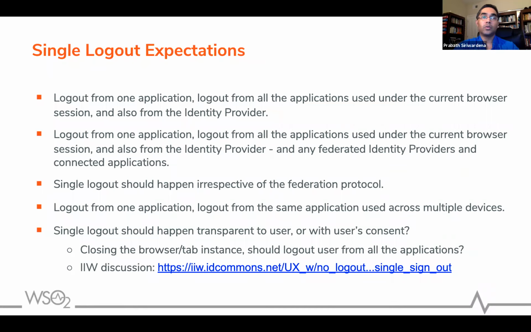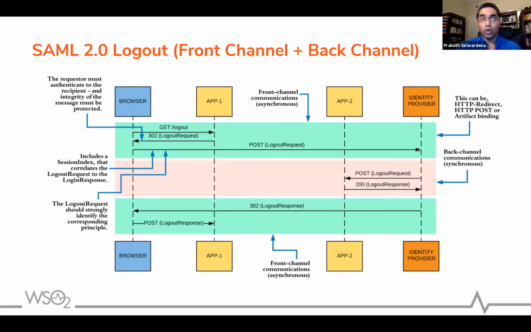It can be any claim ID, but that should uniquely identify the principal. So looking at the SAML logout request, the IDP knows the session ID, the session index, and also who the user is, right? So now you get the logout request here. All these we call front channel, or else this is also called asynchronous communication, right?